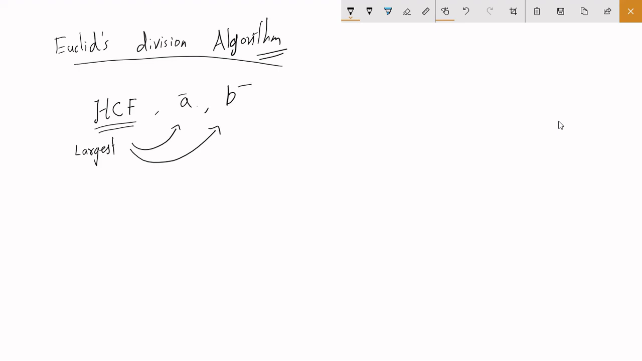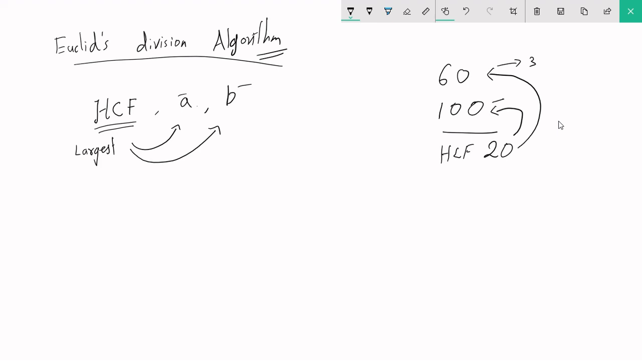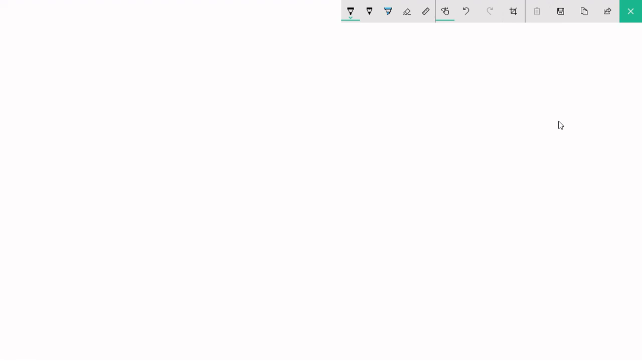Let me just give you a short quick example. Let's try 60 and 100. Very simple example. I can immediately say the HCF is 20 because 20 divides 60 to give me 3 and 20 divides 100 to give me 5, and more importantly there is no other number greater than 20 that is able to divide both 100 and 60. So 20 is the highest number that can do it. So 20 is the highest common factor. 20 is the HCF. So clearly you know what an HCF is.